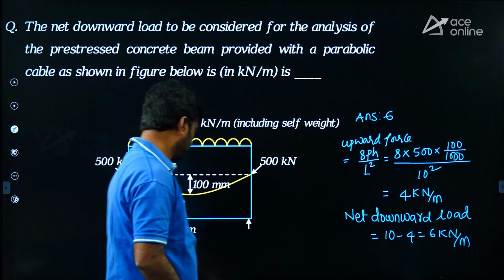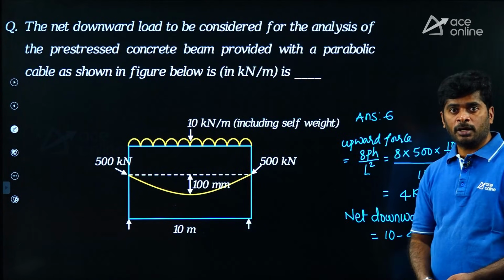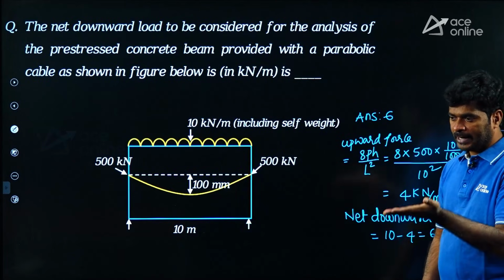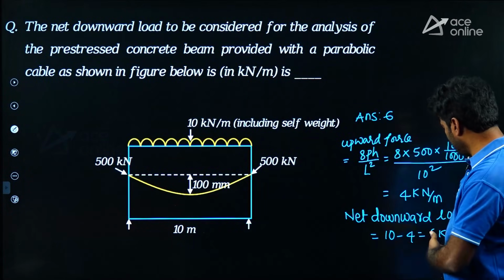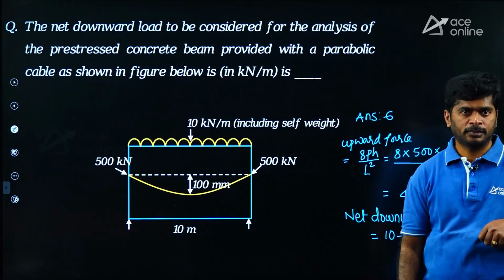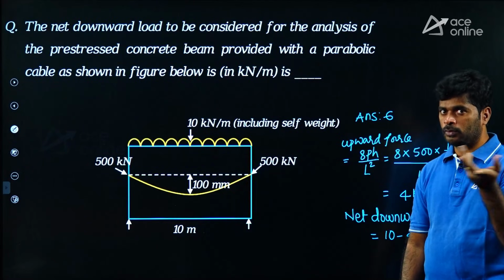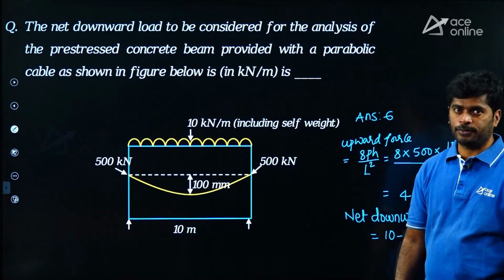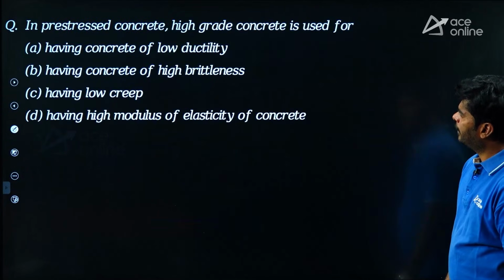Right. They have given parabolic cable. Due to parabolic cable, the force is acting like UDL due to prestressing effect. How much it is? We are getting 4 kilonewton per meter. Downward load 10, upward force is 4. So what is the net load? 10 minus 4. Okay? Good. Next question.